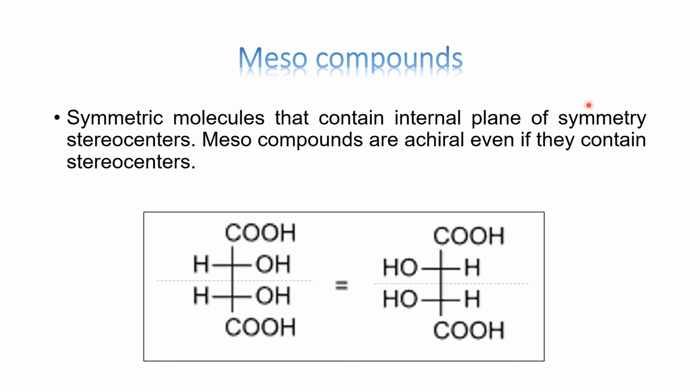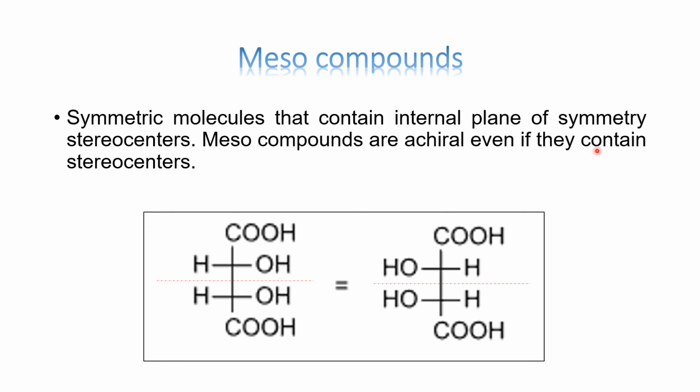So there is an internal plane of symmetry about the stereocenters. So that is why even though they contain chiral carbon atoms, they are achiral in nature because they are having symmetry. There is no optical activity possible.